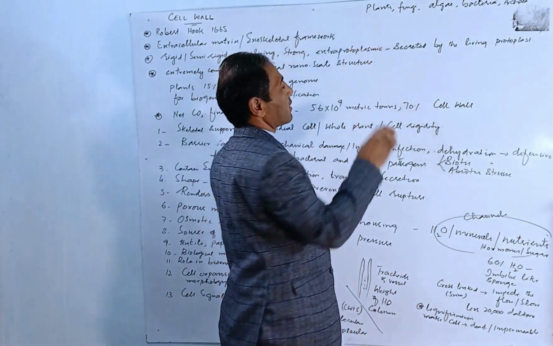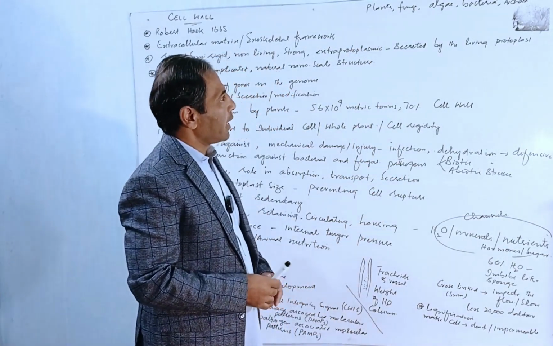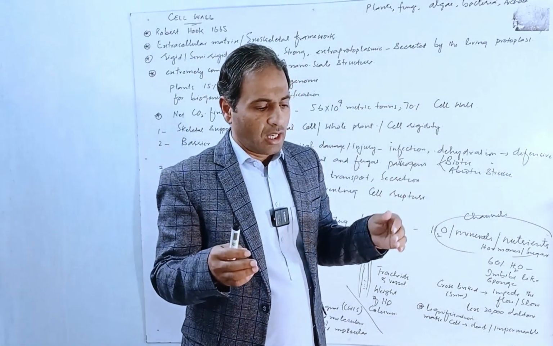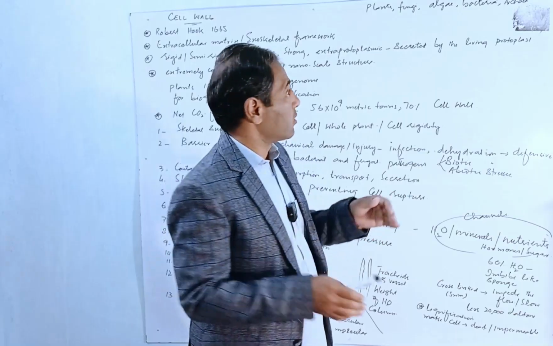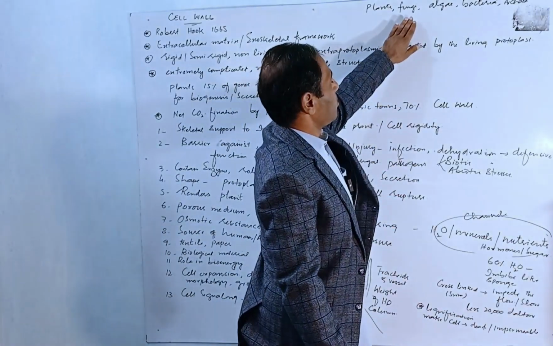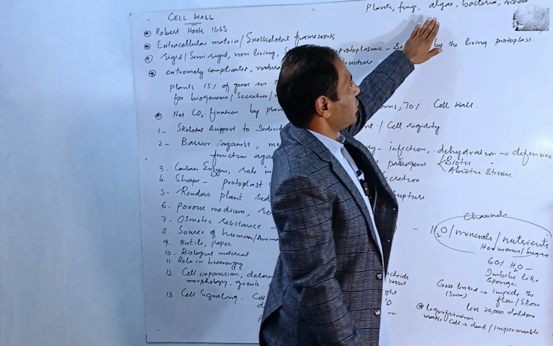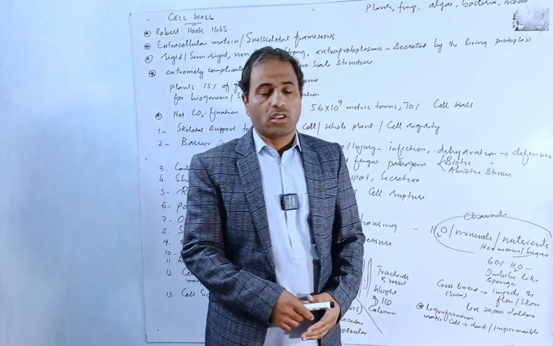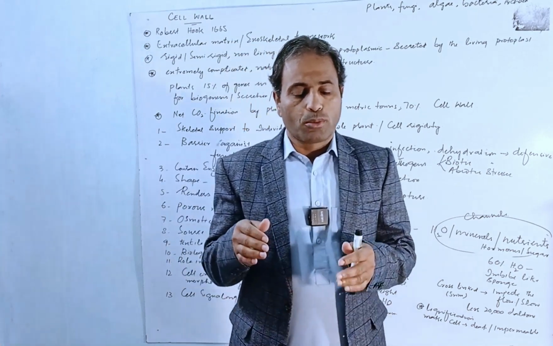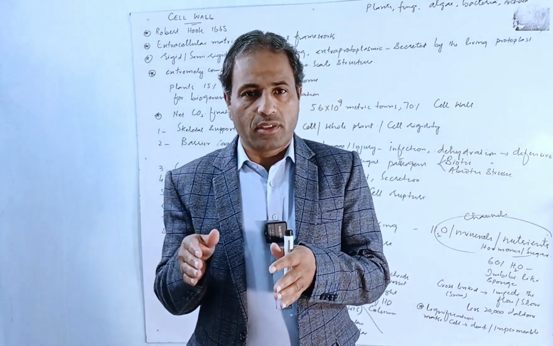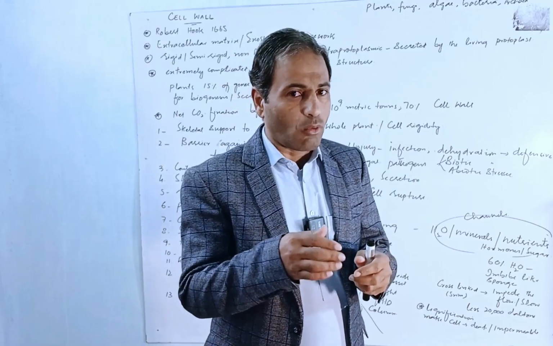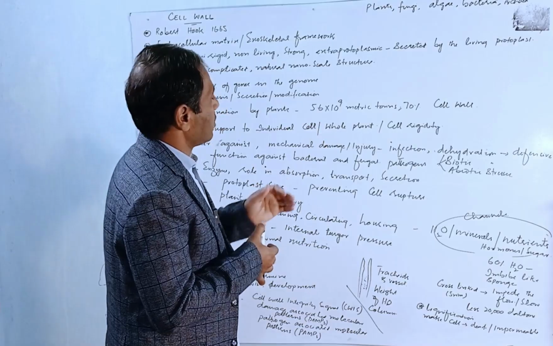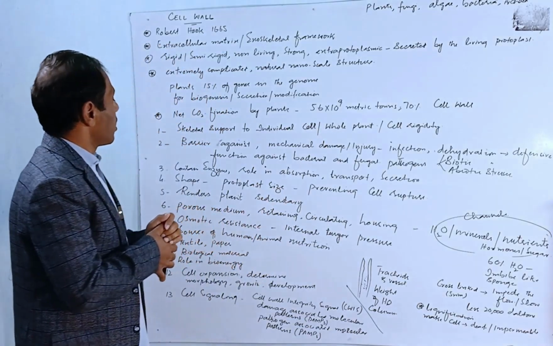All plant cells have a cell wall, and in the fungal kingdom, all the fungi, including fungi-like organisms, are covered on the outside by a cell wall. Algae, bacteria, and archaea are various groups of organisms which have a cell wall present commonly in all these different types of organisms.